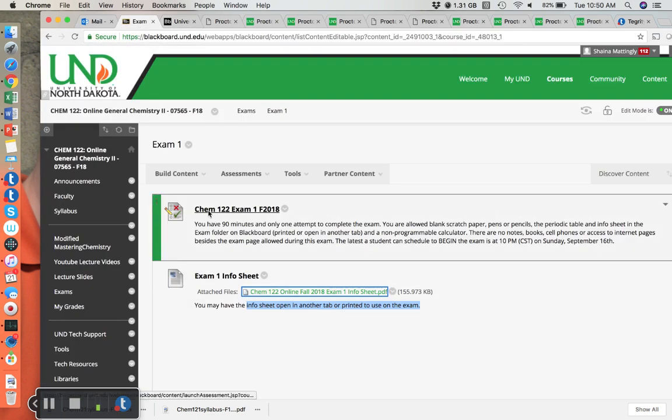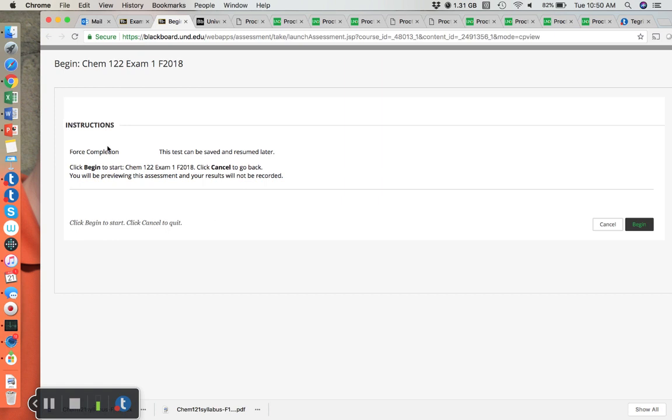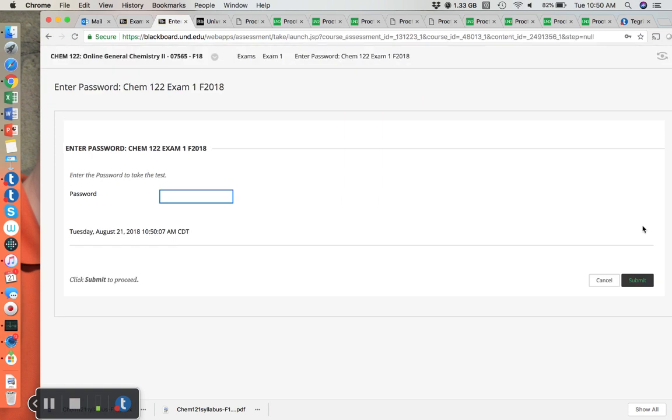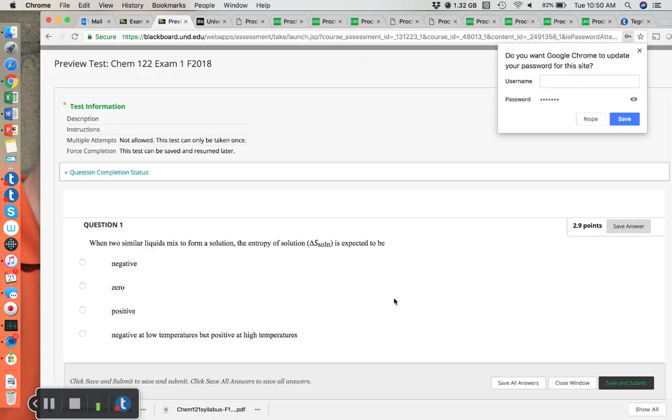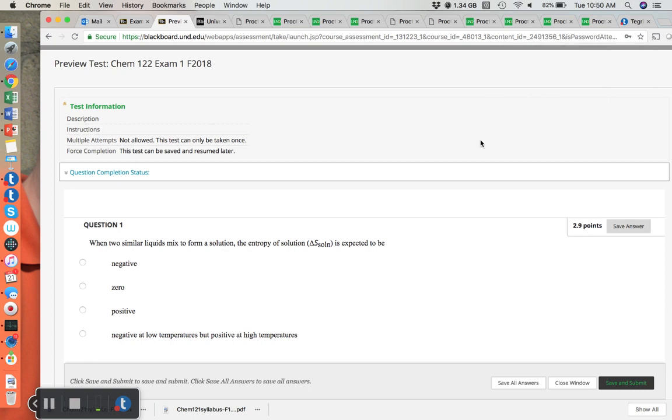The exam itself is here, and we can go to begin. So this is where the roadblock is, and this is where you'll need your proctor. The proctor has access to the password, and they'll enter it here. And once they enter the password, you will see the exam. So this won't be your exact exam this semester, this is just an example. And all questions are multiple choice questions, and the exam looks something like this.